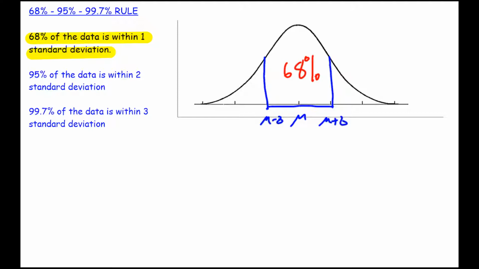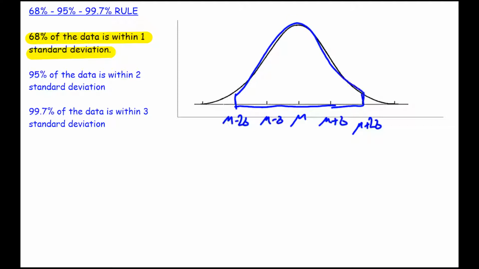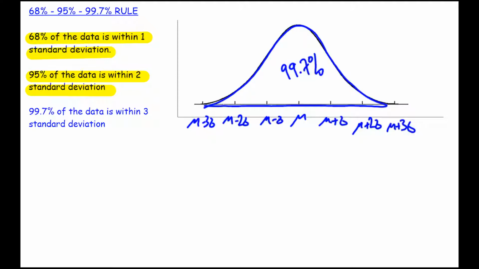We can carry on from that and actually say, what about within 2 standard deviations? Well, within 2 standard deviations, so this whole area here, we're going to have 95%. Okay, and within 3 standard deviations, we'll have 99.7% of the data. Almost all of the data is going to exist within 3 standard deviations. We're going to get 99.7% of the data existing between there. It is almost all of it.